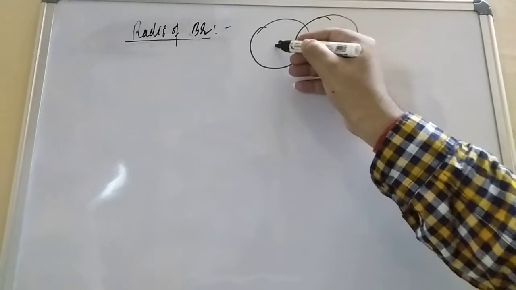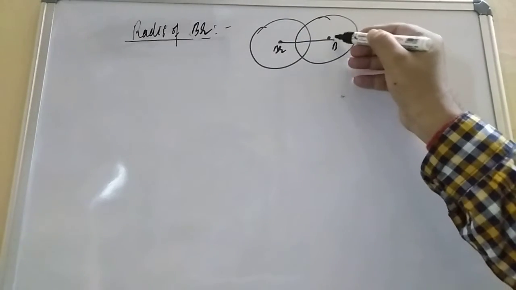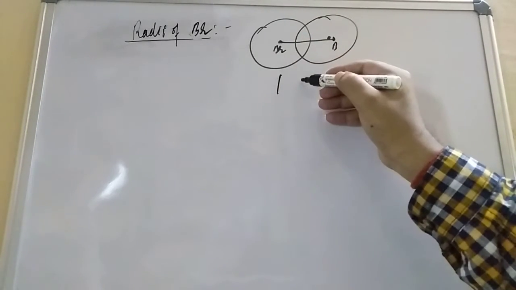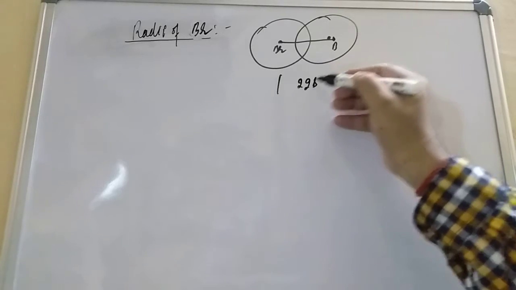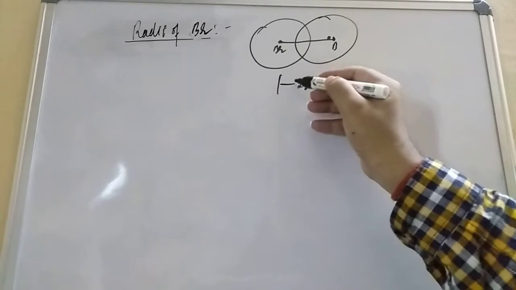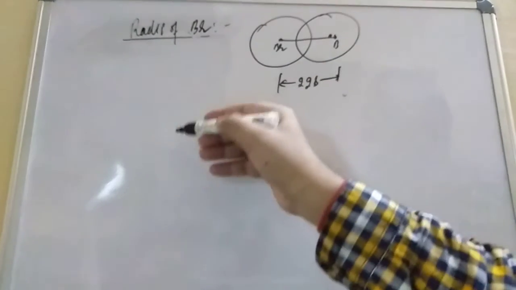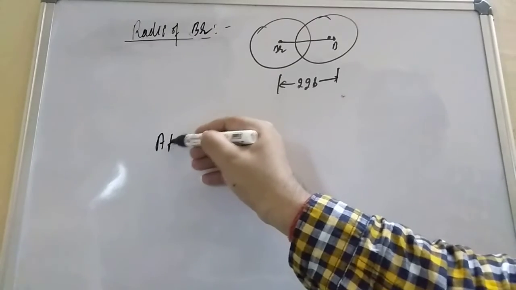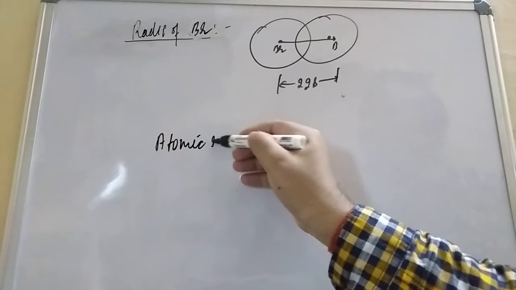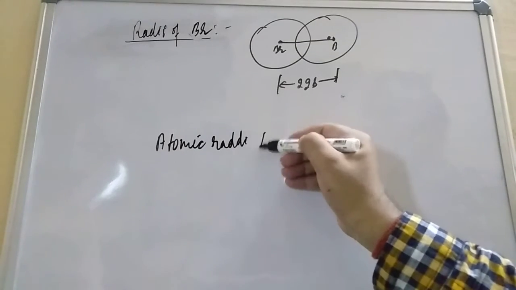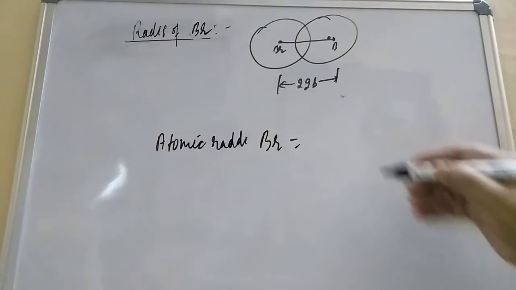And this is one Br atom, and this is the Br nucleus. And the distance they have given, student, how much? 228. Okay. Now they are asking what is the covalent radii. So our atomic radii, so atomic radii of what, student? Atomic radii of bromine. So how much will come, student?